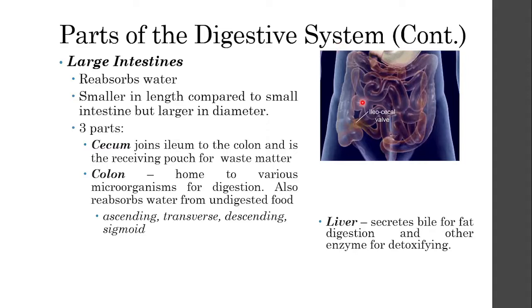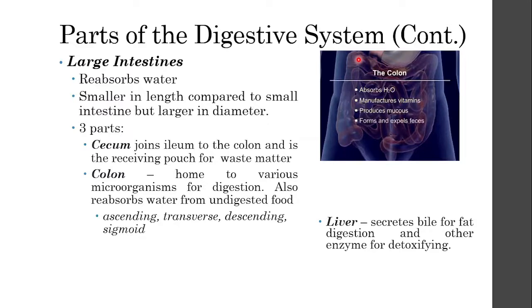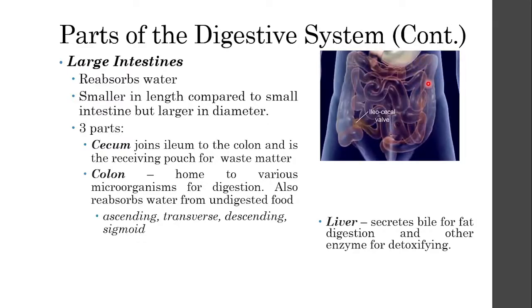There are four parts: the ascending colon, which is around here, so it goes up, and then you have the transverse colon, and then you have the descending, and then you have your sigmoid. So ascending, transverse, descending, sigmoid. These are the four parts of your colon.